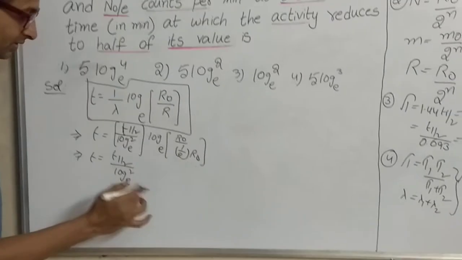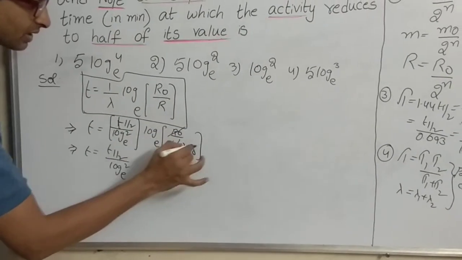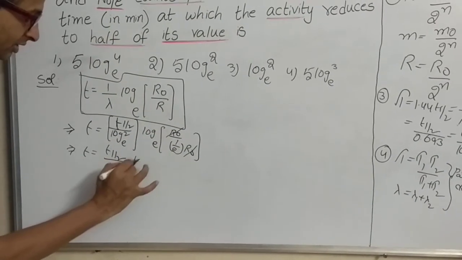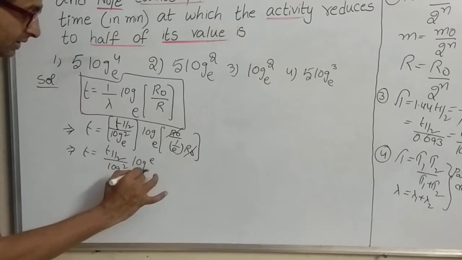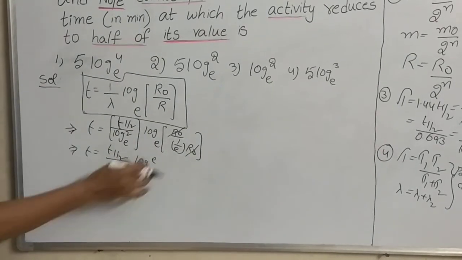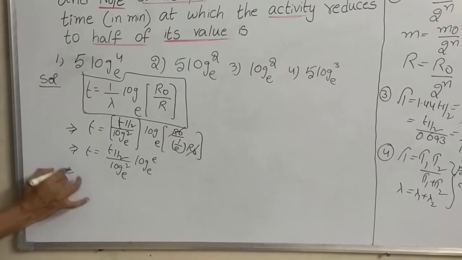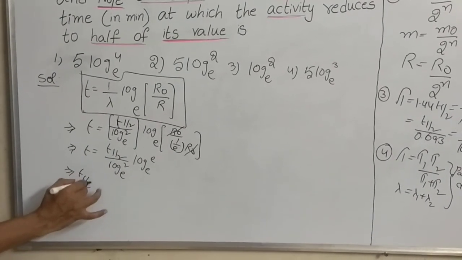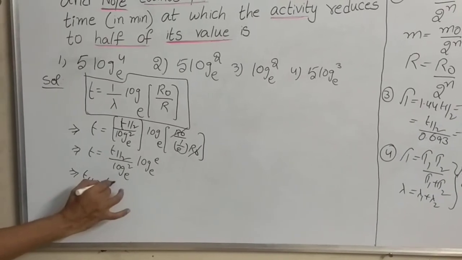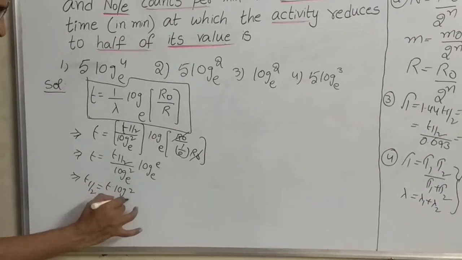How to write this one? R naught gets cancelled out, so it will be log e base e. You know very well, log e base e is equal to how much? 1. So from this, t half is equal to t into log 2 base e.